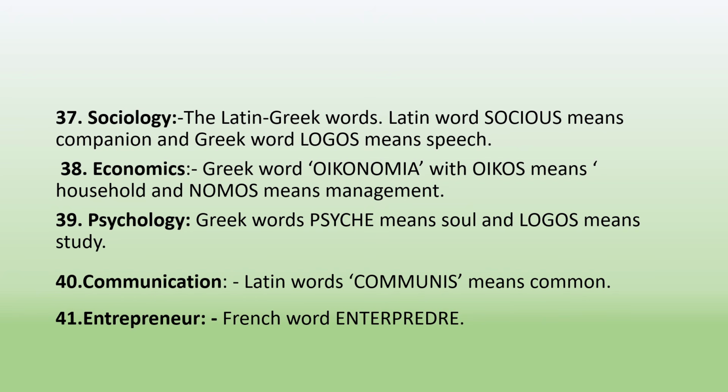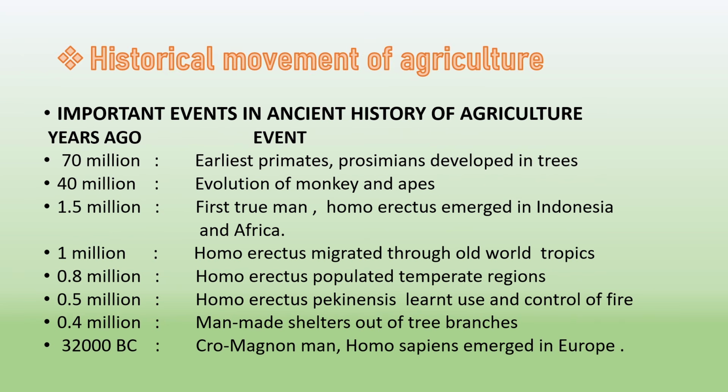The next term is communication. Communication is a Latin word which is derived from communis, which means common. And the last word is entrepreneur. Entrepreneur is a French word which is derived from entreprendre. So, these all are the terminologies which are used in agriculture.